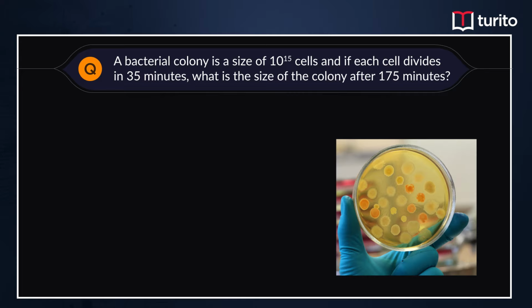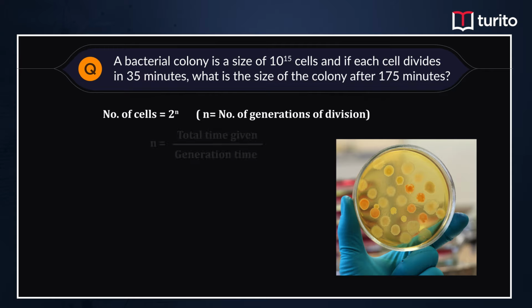So, to calculate the number of cells, we usually use the formula 2 power n, where n is the number of generations. n is calculated from the total time taken for division and the generation time for each cell. So here the total time is 175 minutes and the generation time for each cell is 35 minutes. So the number of generations n is 5.